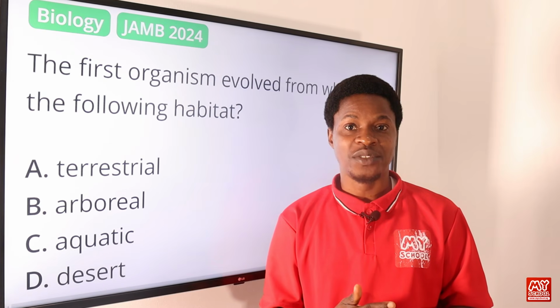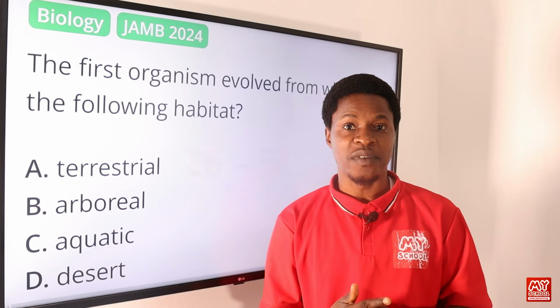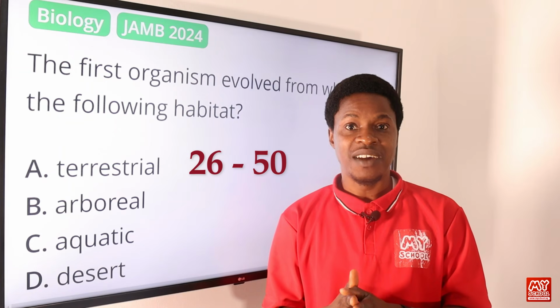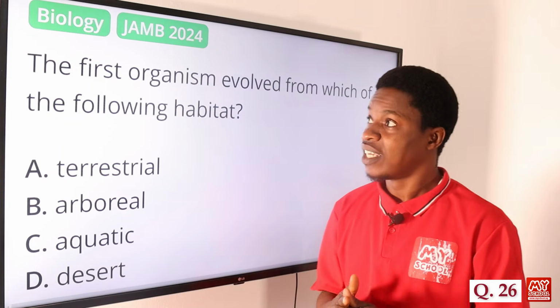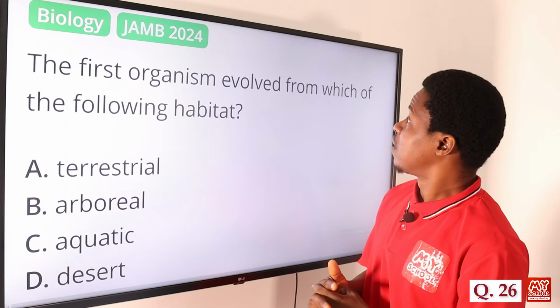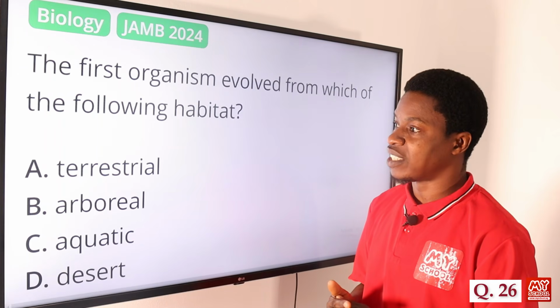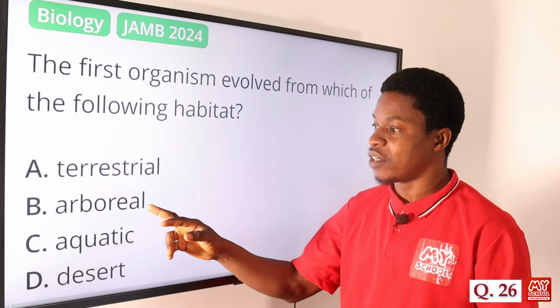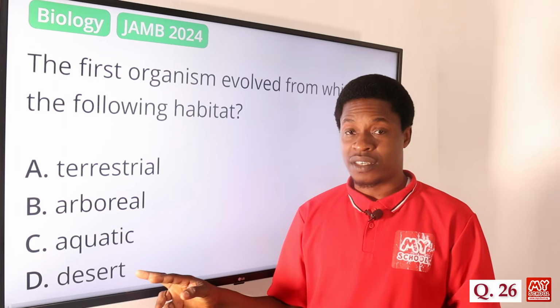Like I said earlier on, today we'll be tackling questions from 26 to 50. Now let's get down to question number 26. The first organism evolved from which of the following habitats? Is it the terrestrial? Is it the arboreal? Is it aquatic? Is it the desert?